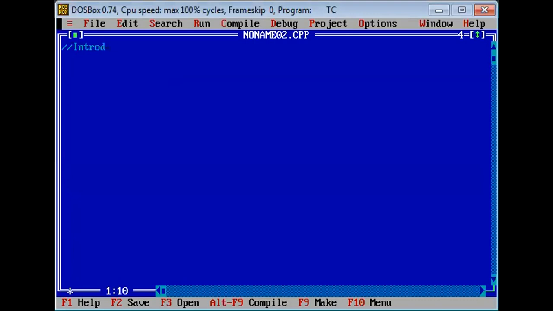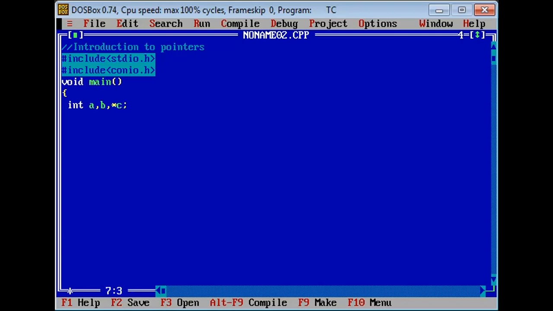Introduction to pointers. Okay, so always include these two directives for each and every program, because hash include, pointer.h, void main. Okay, int a, b, star c. Okay, CLRS here clears the output screen. So after that you are writing printf, enter the values of a and b.